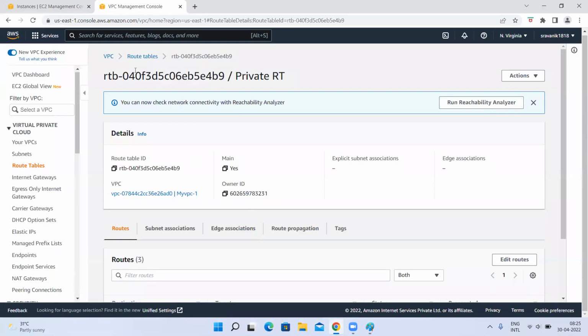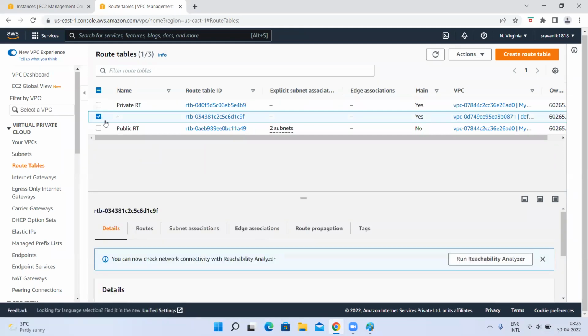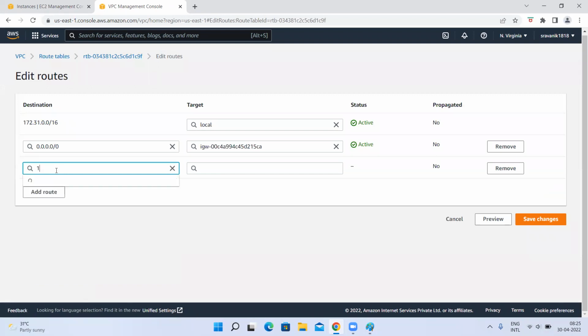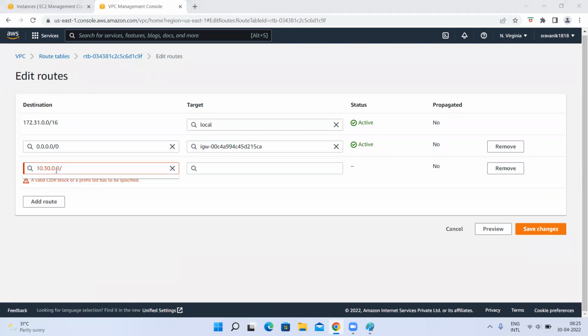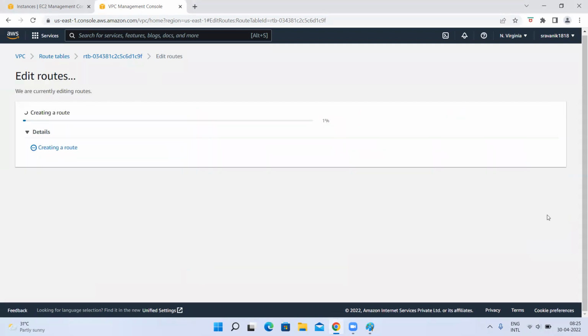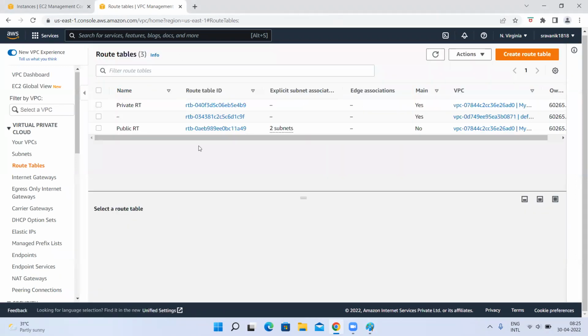So what I'll do is, we'll go to the route tables. This is the default route table. The default VPC has only one route table, right? Public one, right? Here you go, edit routes. Here, same, 10.30.0.0/16, only I gave, I think, 16. Here, 16. Internet, that VPC peering connection, and save it. Now, if I create any two instances, they can talk to each other directly.